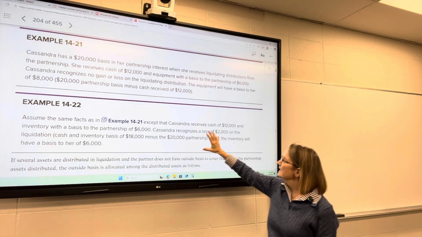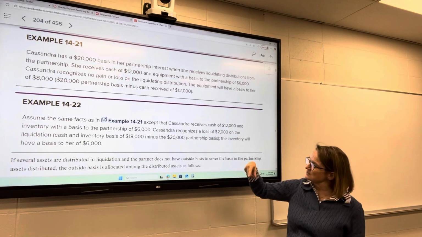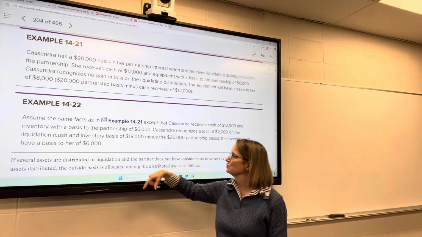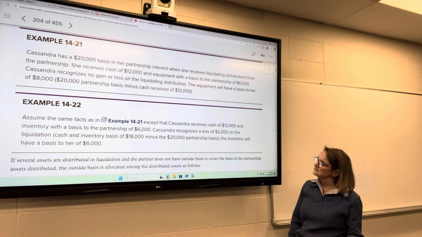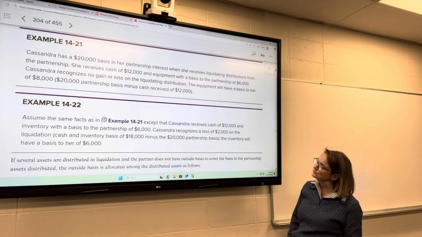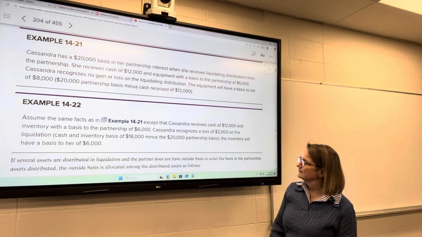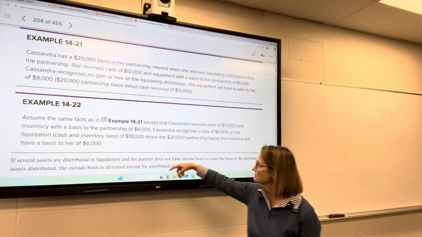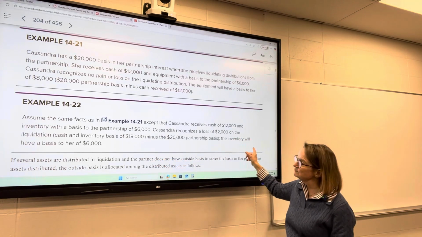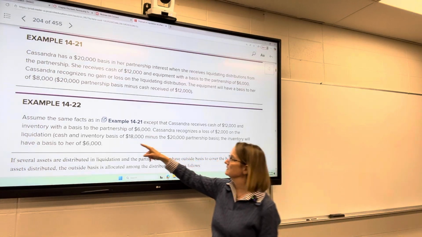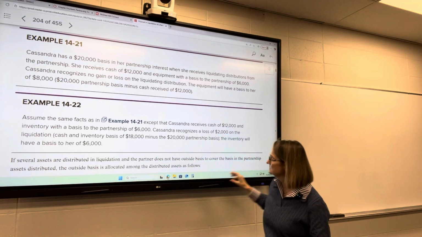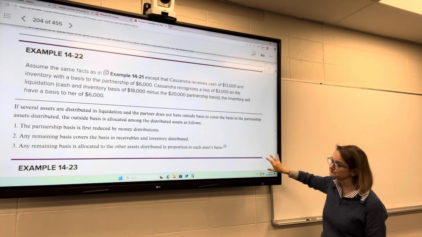Same facts, except Cassandra receives $12,000 of cash and inventory with a basis to the partnership of $6,000. Cassandra is going to recognize a loss of $2,000 on the liquidation, the total $18,000 minus the $20,000. The inventory is going to have a basis to her of $6,000. Again, so that basis is going to carry over.